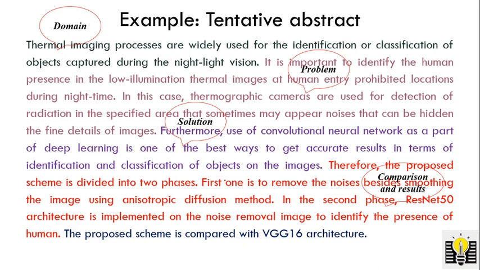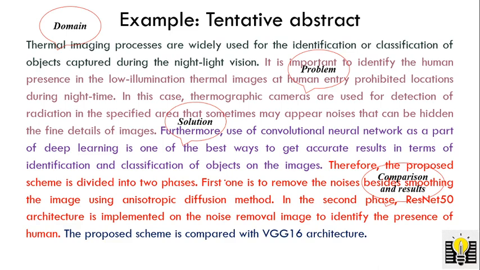Depending upon your awareness and your knowledge, you can include more comparison also in terms of metrics or in terms of existing methods. So these are the four important factors that need to be included in the tentative abstract. We will discuss later in a future video how to write an exact abstract. This tentative abstract is for finding our target journal, and it should contain domain, problem, solution, and comparison results analysis.